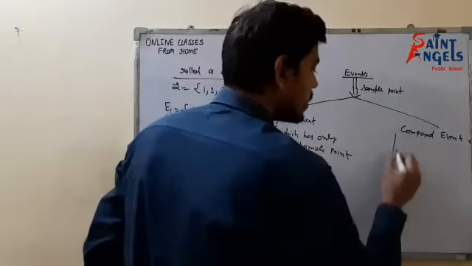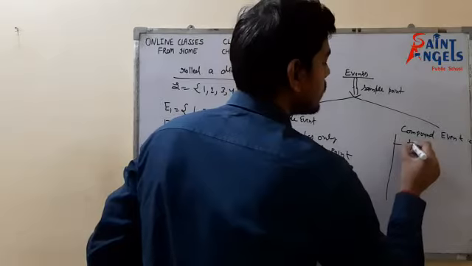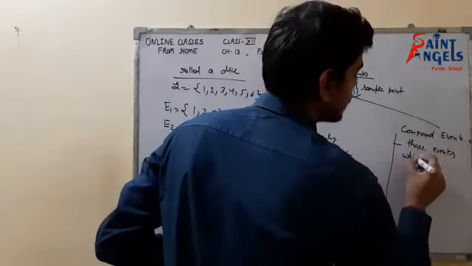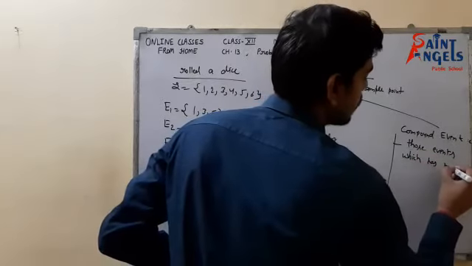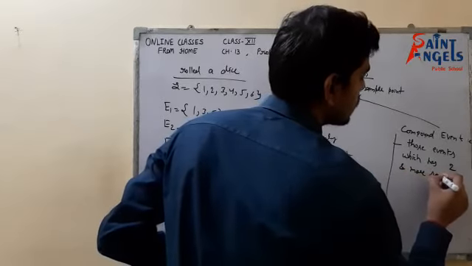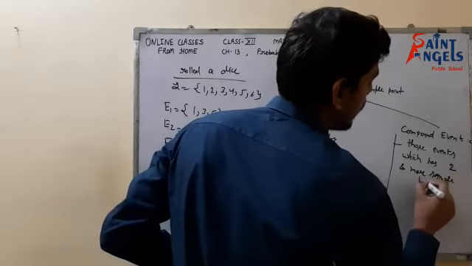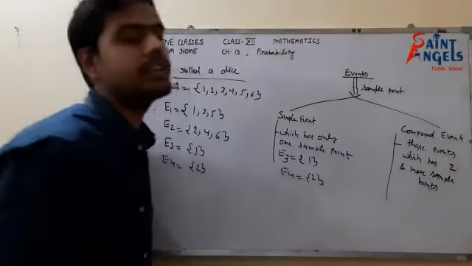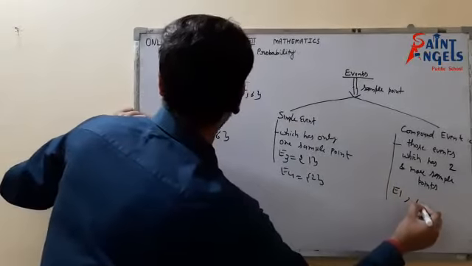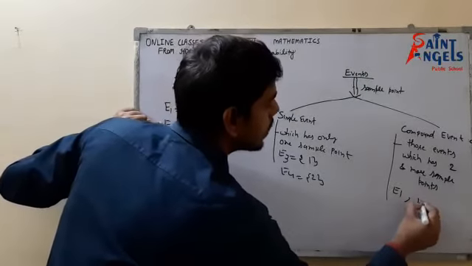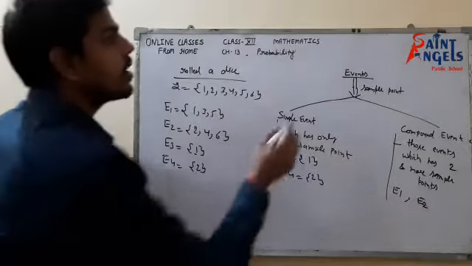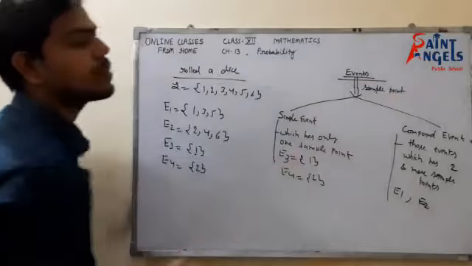Now compound events are those events which have two or more sample points. All those events are known as compound events, such as event E1 and event E2. These are compound events because they have more than one sample point. Okay, so that was the types of events on the basis of sample points.